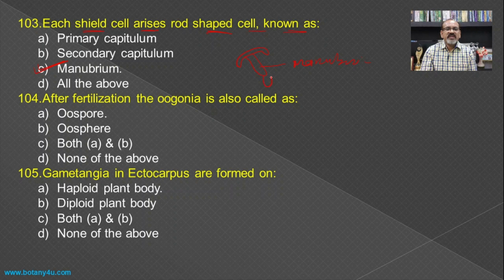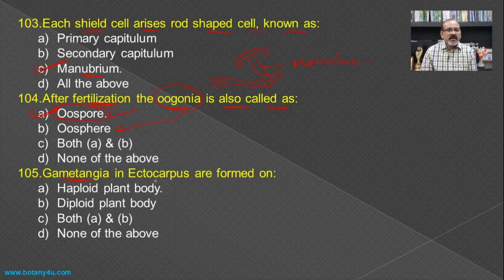On the manubrium there is a development of the primary capitulum, from the primary capitulum there is a development of the secondary capitulum, and from the secondary capitulum there is a development of the antheridial filaments. So manubrium becomes the answer for this question. After fertilization, the oogonium, also known as oosphere, is known as oospore, and hence oospore becomes the answer for this question.